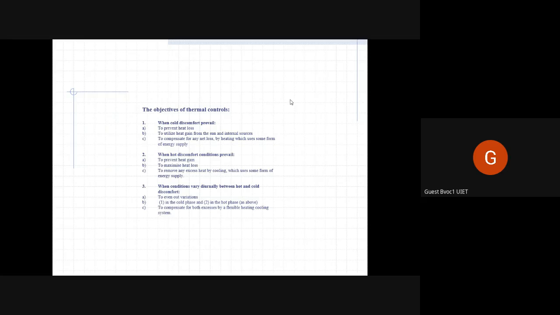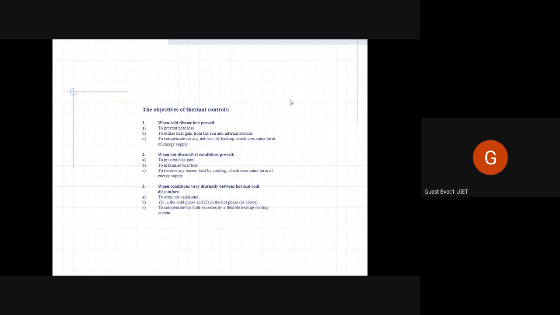So in that we try to even out the variation. We try to even out the variation means we try to keep an average constant temperature inside. We don't try to fight it as much. And then in the cold phase, we do what we do in the first point. When it is too hot, we do what's in the second point.